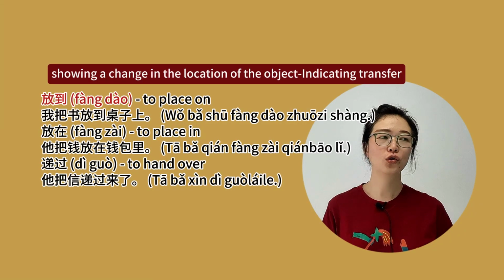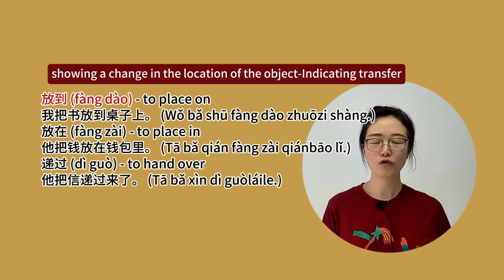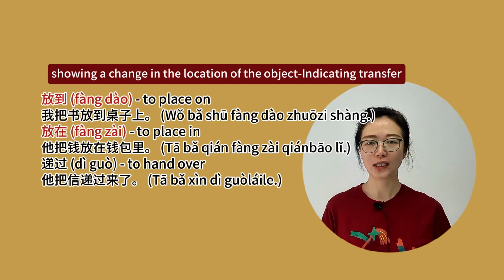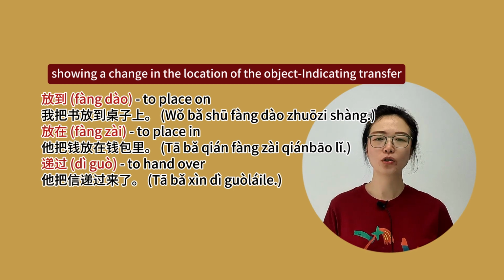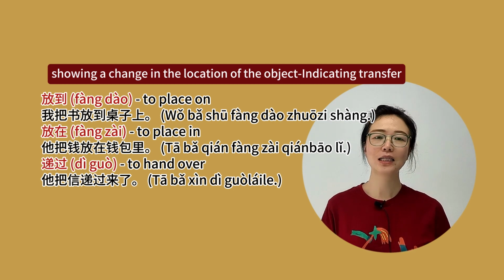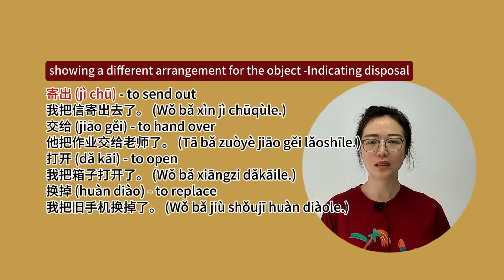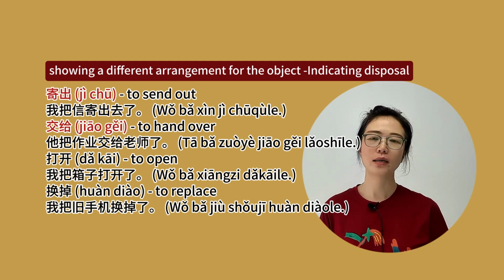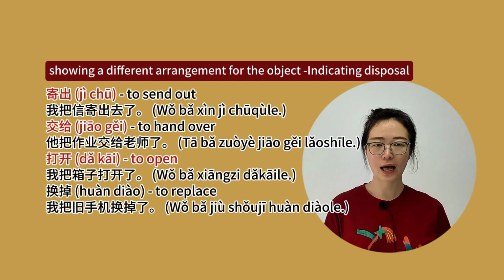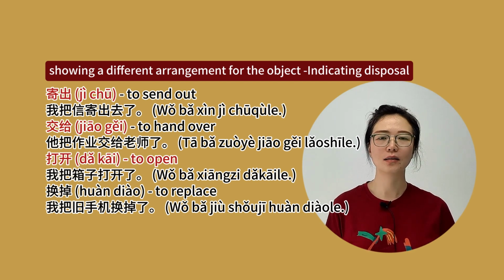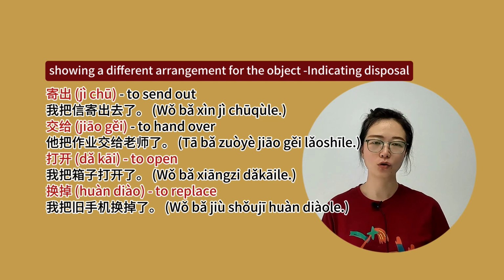放到 to place on. 我把书放到桌子上。放在 to place in. 他把钱放在钱包里。递过 to hand over. 他把信递过来了。Showing a different arrangement of the object. 寄出 to send out. 我把信寄出去了。交给 to hand over. 他把作业交给老师了。打开 to open. 我把箱子打开了。换掉 to replace.